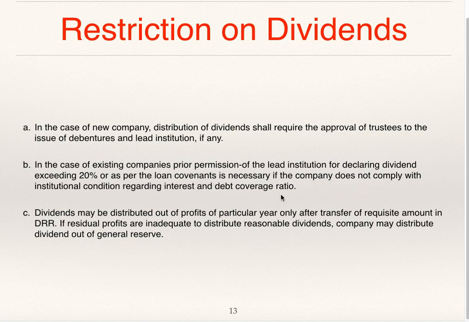If the company does not comply with institutional conditions regarding interest and debt coverage ratio, dividends may be distributed out of profit of that particular year only after transfer of requisite amount to DRR. If residual profits are inadequate to distribute a reasonable dividend, the company may distribute dividend out of general reserve.